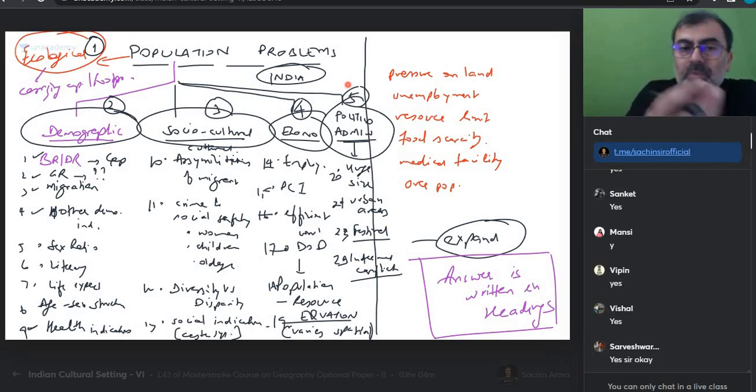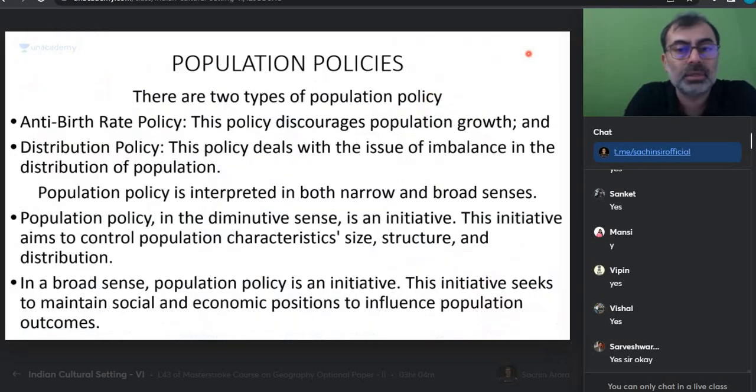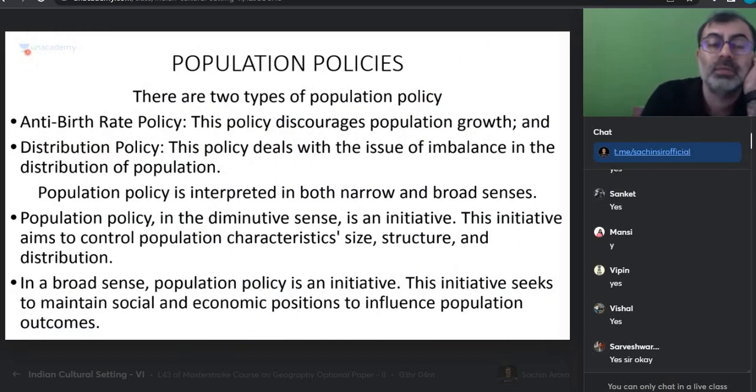Question comes on population problem. These are there. The only thing is what we will add. We will add spatial examples and case studies. How will we do that? I have spent the whole class doing that only. Besides that, there are many students who do that. If this is all you understood from the whole class, Sarveshwar, then congratulations. It is not necessary that when something is taught, all the students pass.